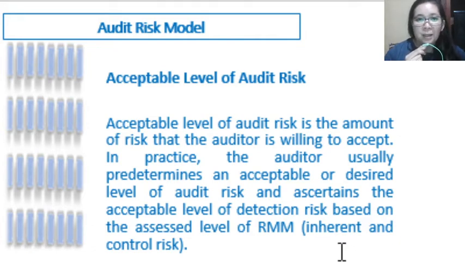Because, as mentioned before, the only risk that the auditor can control is the detection risk. Inherent and control risk are on the part of the management. So the auditor will assess them, and then he can control the detection risk, whether to make it high, moderate, or low, so that the result of the audit risk will be considered acceptable or below the acceptable level.